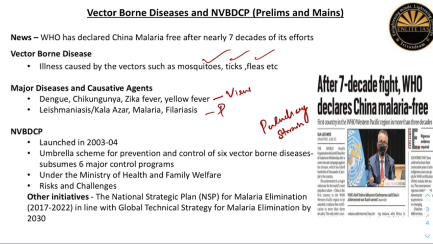So, please go through the prevention and control strategies for the mains perspective, and similarly go through the risks and challenges associated. So, what are the challenges India faces in controlling vector-borne diseases? It can be drug resistance, due to genetic modifications and acquired resistance towards drugs. So, drug resistance is one major issue. There is lack of expertise in the field of vector control. There is inadequate infrastructure when it comes to hospitals and R&D mechanisms. So, sanitation and access to potable water, all these are challenges faced by India in controlling vector-borne diseases. So, from a mains perspective, please go through these topics.